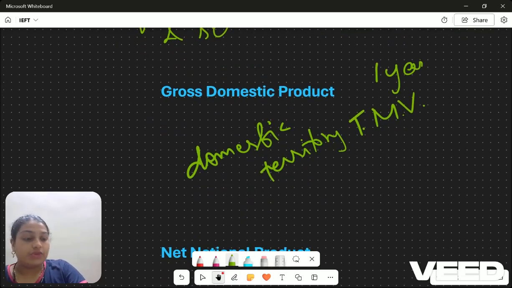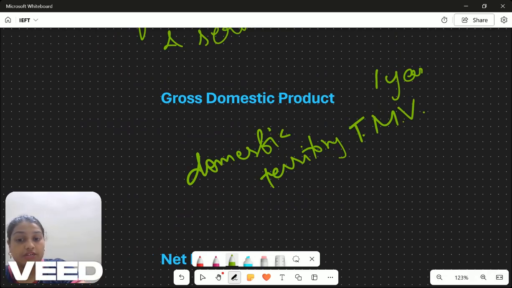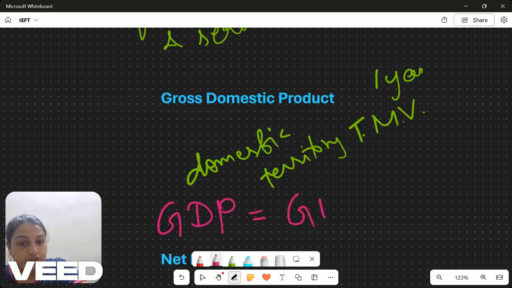So what will be the formula? Here we are not taking GNP, because GNP will include all the foreign things. So in GDP, it is basically GNP, but we don't want the foreign investments inside it.